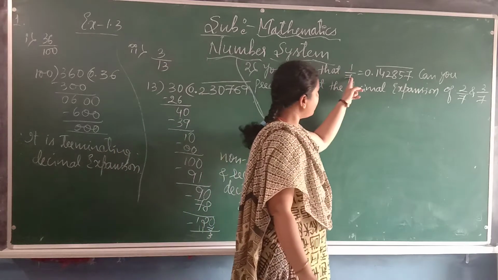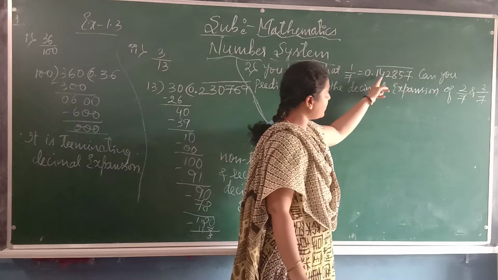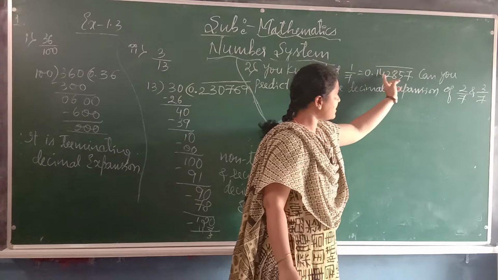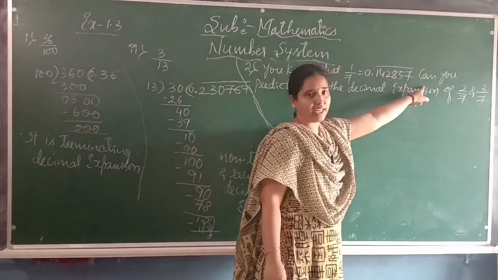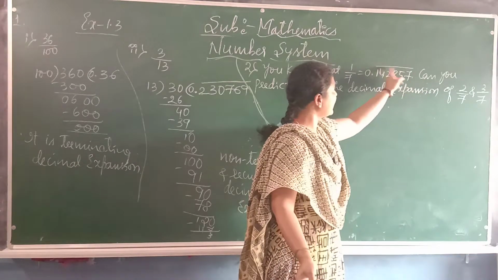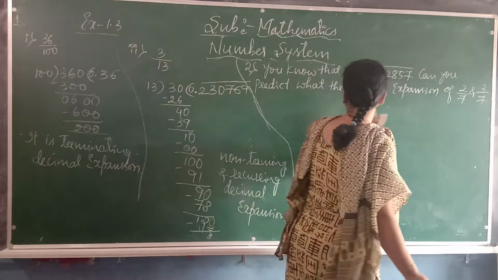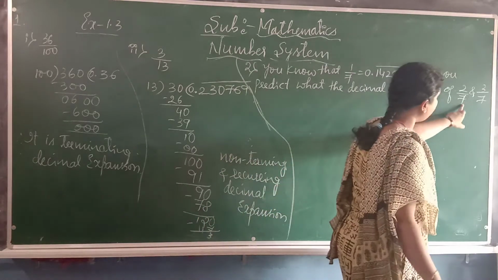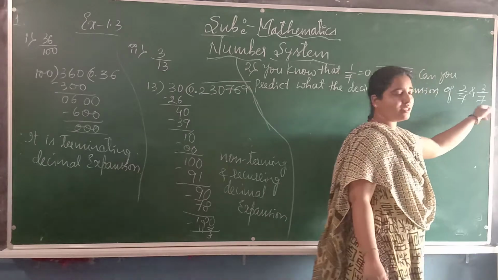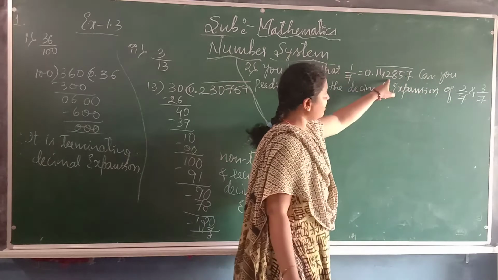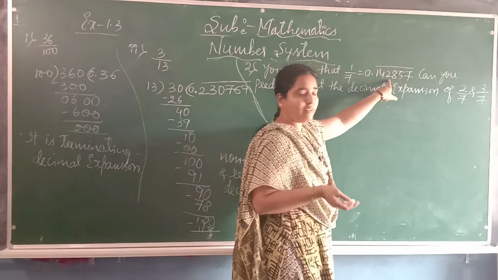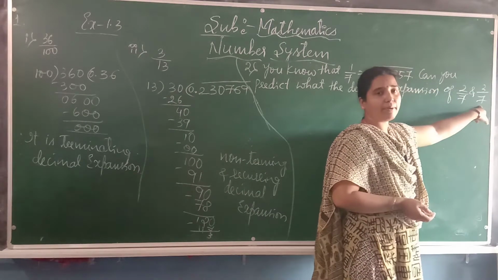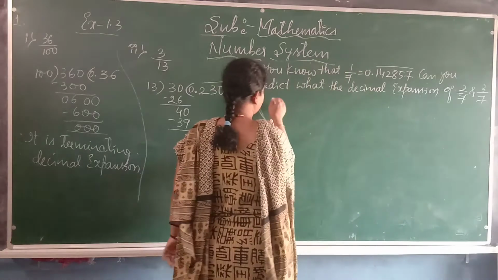You know that 1 by 7 equals 0.142857 with a bar, which means the same numbers will repeat once again. Instead of writing all that, they gave a bar. Can you predict the decimal expansion of 2 by 7 and 3 by 7? Like this only, we have to find the value of 2 by 7 and 3 by 7.